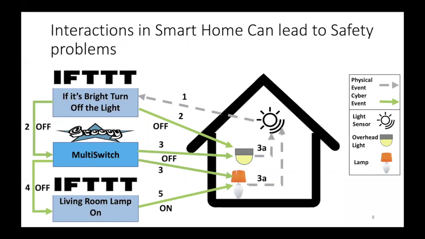According to this scenario, we can observe several issues. The first issue here is the interaction between the IFTTT application at the top and the multi-switch Groovy application. We can see there is an infinite loop of interaction between those applications, where a switch off command will be sent repetitively to the overhead light and the lamp. The second issue here is the interaction between the Groovy application multi-switch and the IFTTT rule at the bottom, where conflicting commands will be sent to the lamp.